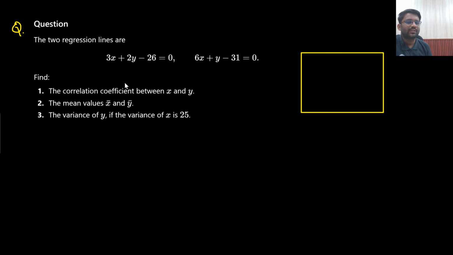Let's go to the next one. 3x plus 2y minus 26 equals to 0. 6x plus y minus 31 equals to 0. You need to find out the correlation coefficient, the mean values of x and y. You need to find out the variance of y if variance of x is given. All these things you need to find out. So let's get started. Correlation coefficient we need to find out. Correlation coefficient means I need to find out the value of r.